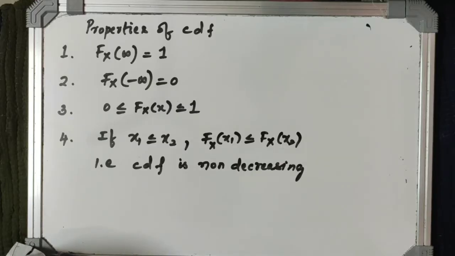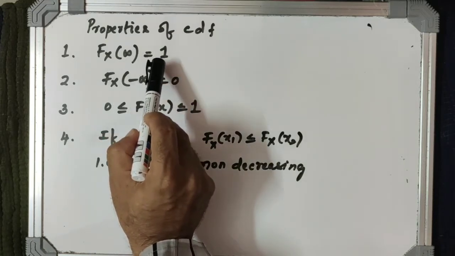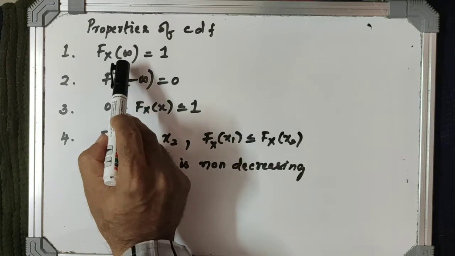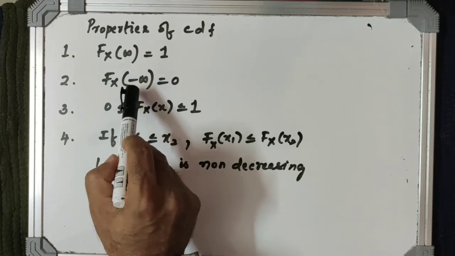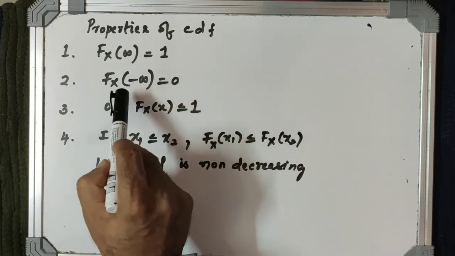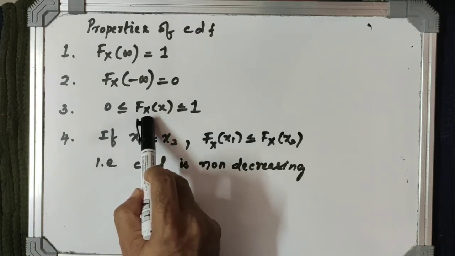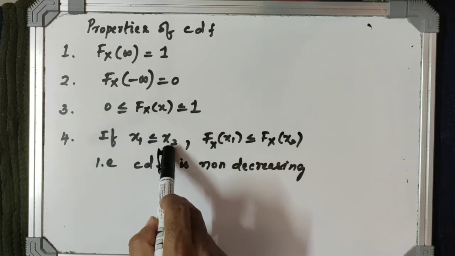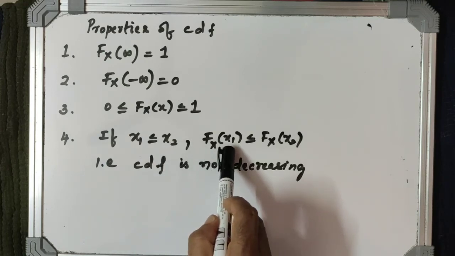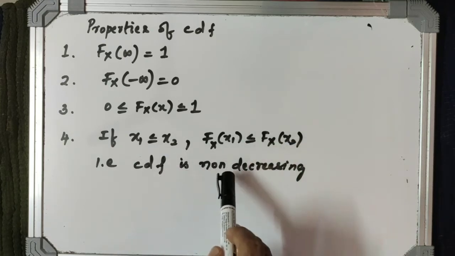The properties of cumulative distribution function. The first property is F_X(infinity) is equal to 1. That means if you add probability up to infinity, its value will be 1. So maximum value is 1. And F_X(minus infinity) will be 0. So that means the minimum value of the cumulative distribution function is 0. Therefore, the cumulative distribution function lies between 0 and 1. If the value x1 is less than or equal to x2, then F_X(x1) is less than or equal to F_X(x2). That means the cumulative distribution function is non-decreasing.